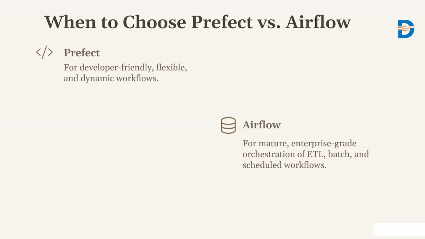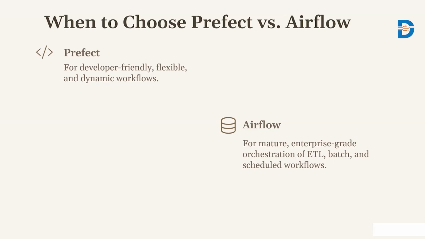Also, Prefect has dynamic task dependencies rather than static DAGs, directed acyclic graphs. If we want asynchronous task execution without dealing with schedulers, then we can use Prefect. And if you're working on a data science, machine learning, or any event-driven workflow project, we can use Prefect.